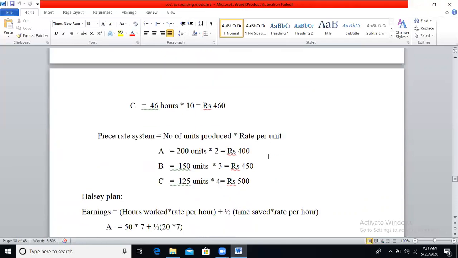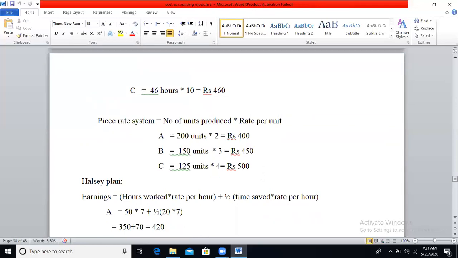So worker A produces 200 units, the rate per unit is 2, so 200 into 2, 400 rupees. Worker B is producing 150 units, the rate per unit is 3, so 150 into 3, 450. Worker C is producing 125 units, 125 into 4, you will get 500.